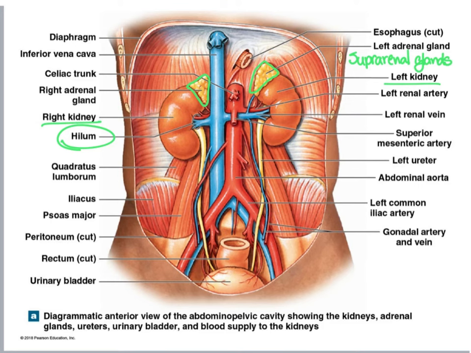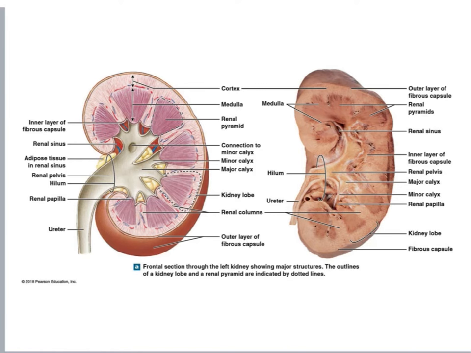Also in this diagram, we can see the hilum of our kidneys. And hilum is a word I mentioned before, right? We talked about the hilum of our lungs, which was the area of entrance and exit of blood vessels, nerves, and also the entrance of the main bronchus. Now here in the kidneys, the hilum is the place where blood vessels and the renal pelvis will pass through. And when we look at this frontal section through the left kidney, we can have a better view of the renal pelvis passing through the hilum.